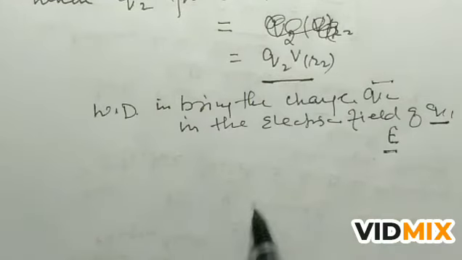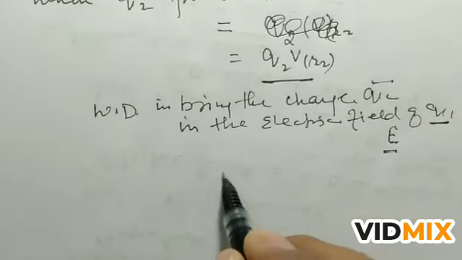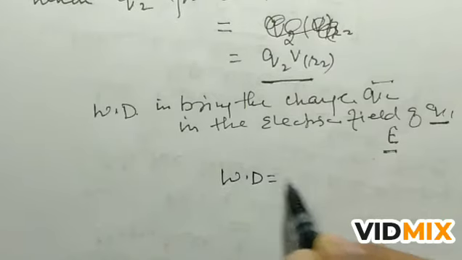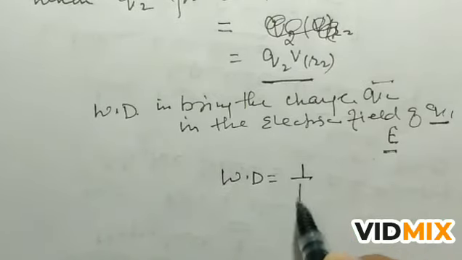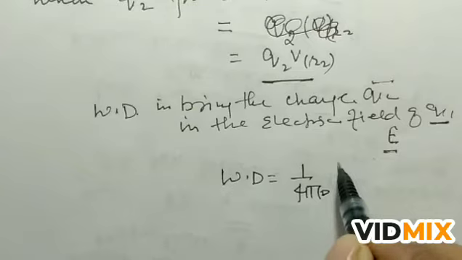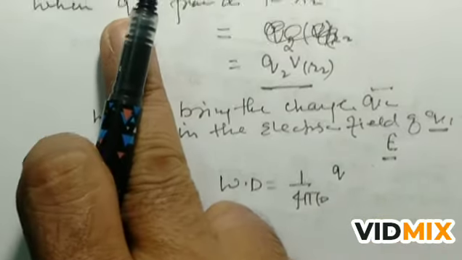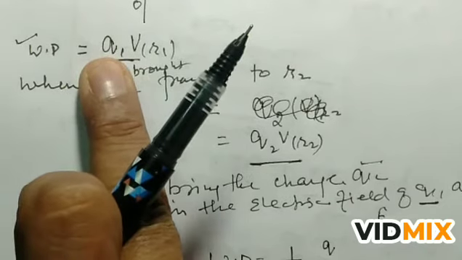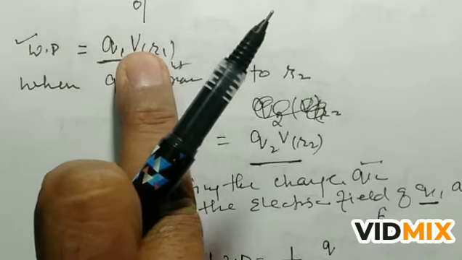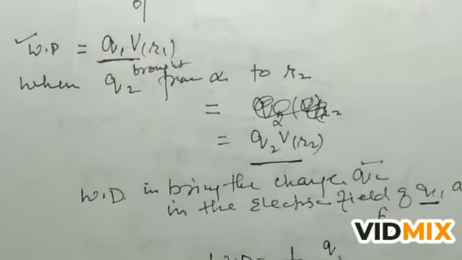Now the total work done will be one upon 4 pi epsilon naught Q1 Q2 by R12.